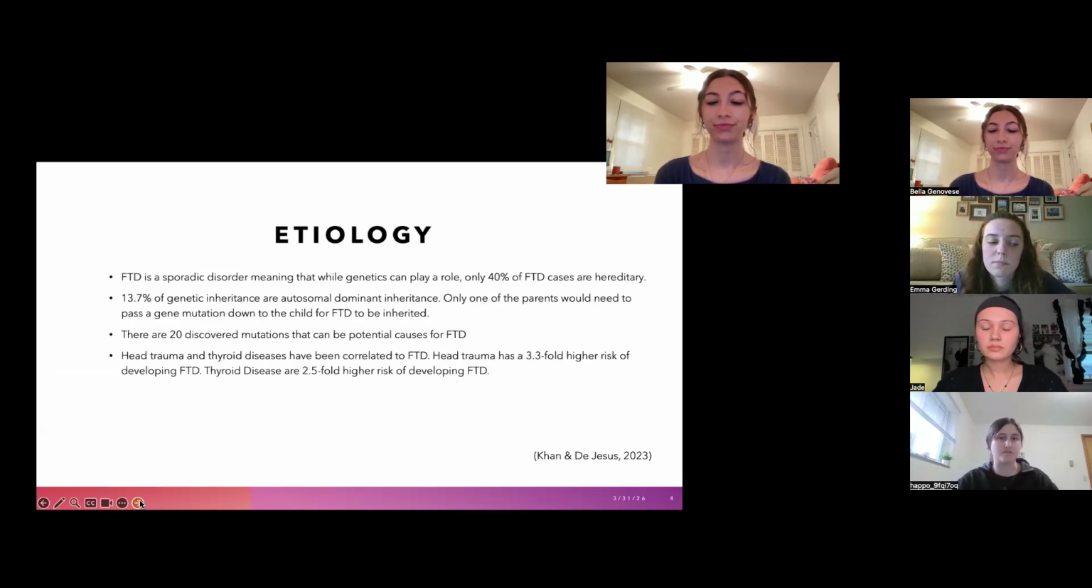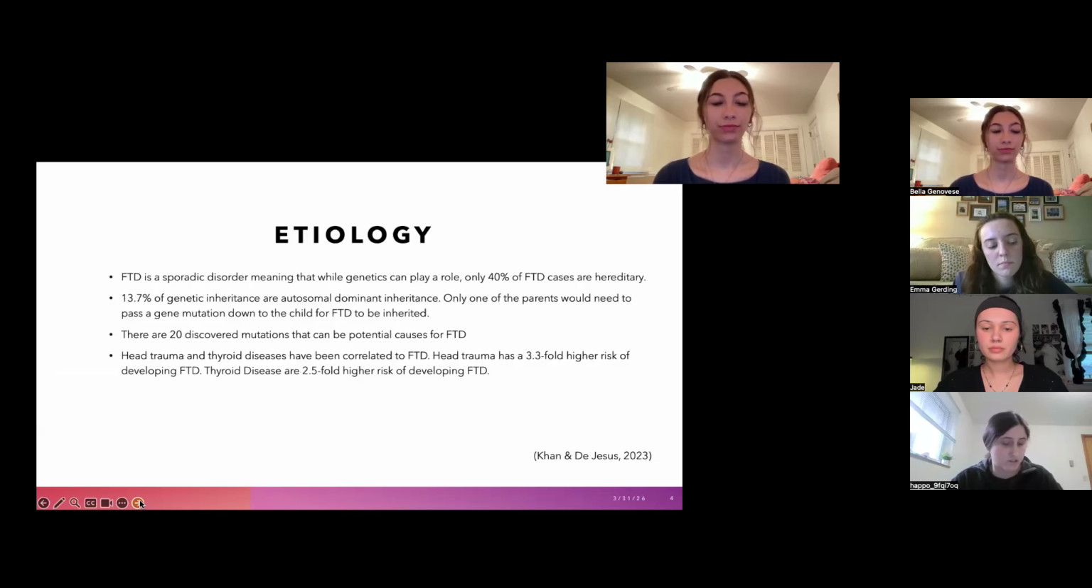So the etiology of this is FTD is a sporadic disorder, meaning that while genetics can play a role, only 40% of FTD cases are hereditary, and 13.7% of genetic inheritance is autosomal dominant. So that means only one of the parents would need to pass a gene mutation down to the child for FTD to be inherited. There are 20 discovered mutations that can be potential causes for FTD.